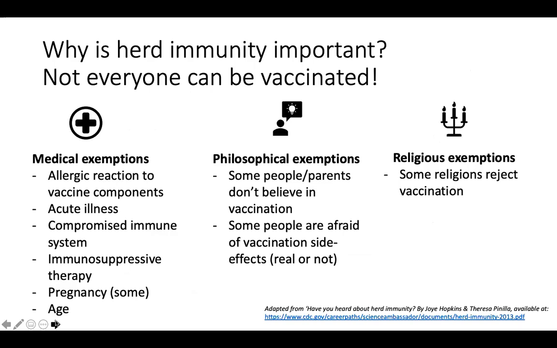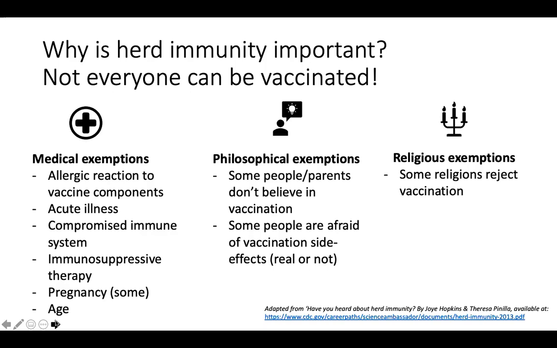Herd immunity is so important because, let's take the people who have already been infected and can't get immunized. If we're relying on vaccination, why herd immunity is so important as a concept is because a lot of people in our population can't or won't get vaccinated. There are a lot of medical exemptions. You can see them here on the left-hand side. You can be allergic to elements of the vaccine. You can have a compromised immune system or be on immunosuppressive therapy. Some vaccines aren't eligible for pregnant women.